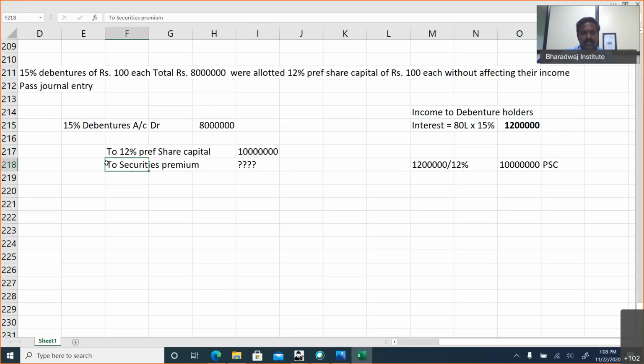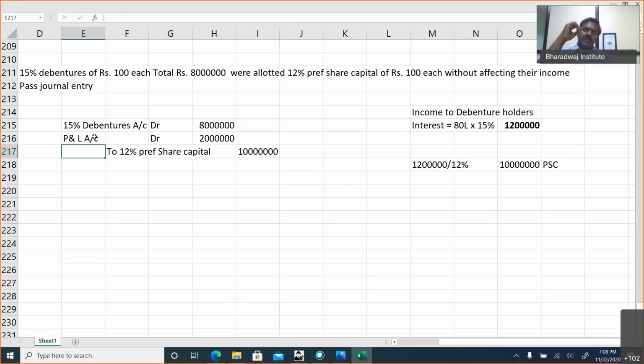Don't call this discount on issue. This is called loss due to conversion. This will be transferred to which account? P&L account. Excess amount paid, 20 lakhs, will be adjusted in profit and loss account. Don't call it discount on issue.